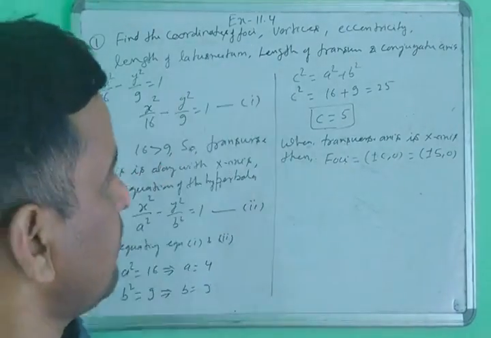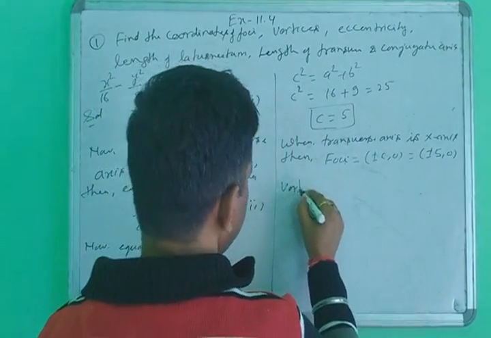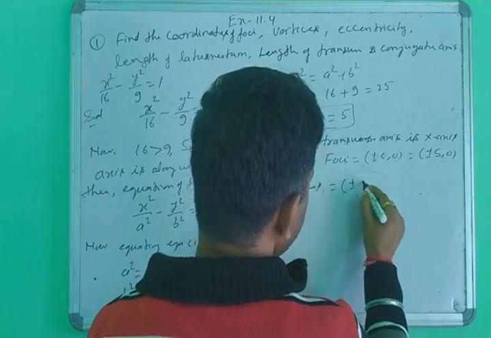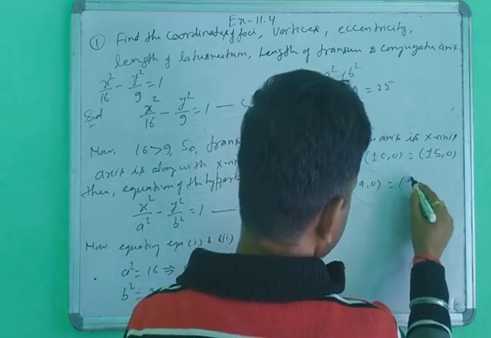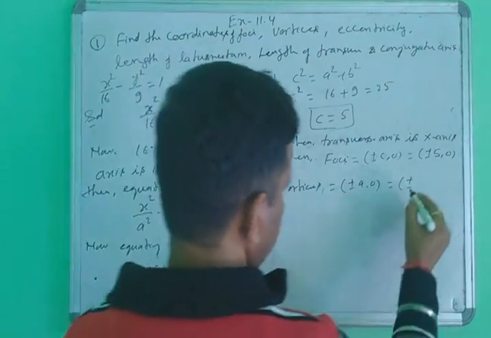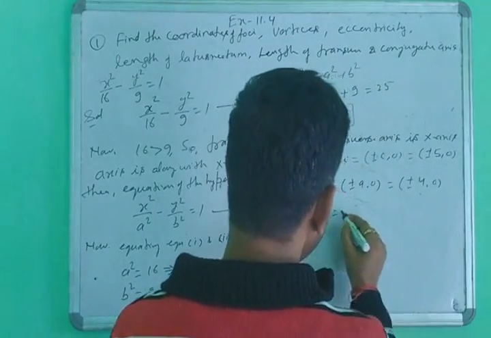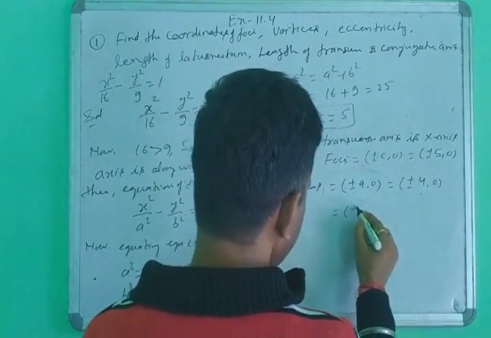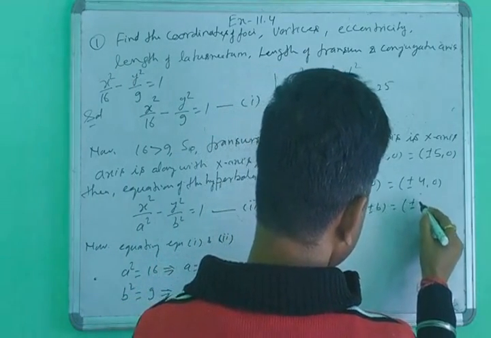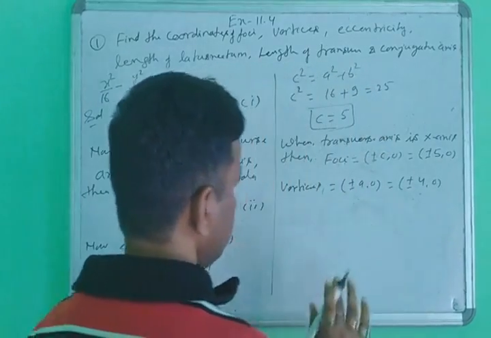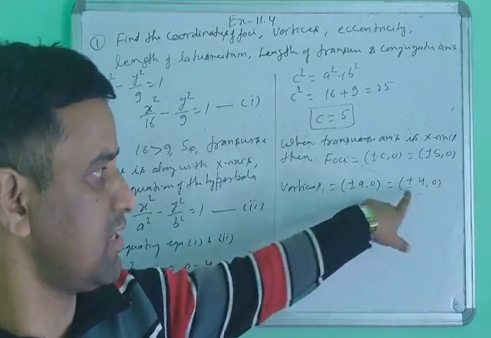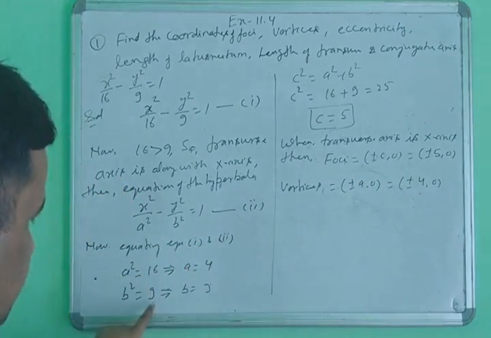Second answer: what are the vertices? The vertices are plus minus a, 0, meaning plus minus a, which is plus minus 4. The other would be 0, plus minus b, but you can write only one axis, don't write the other. Second thing here, vertices means the vertices of the hyperbola.